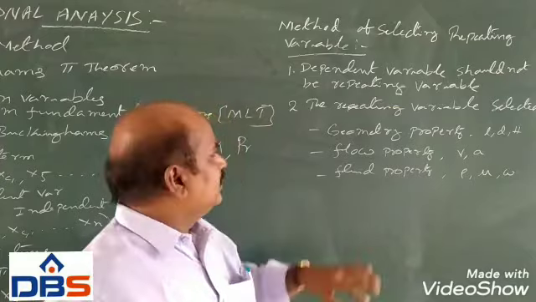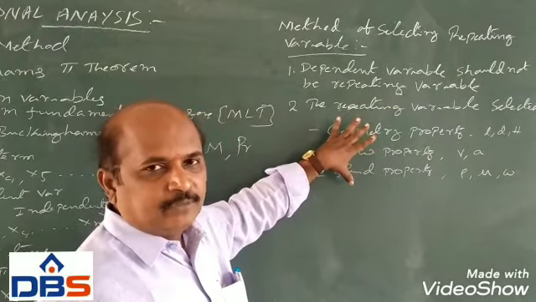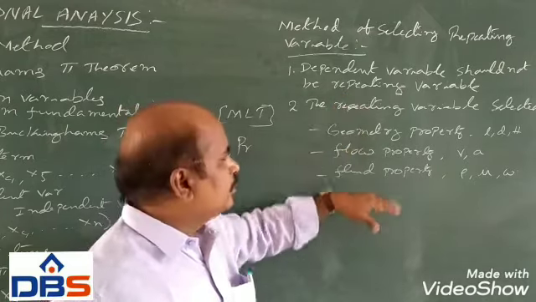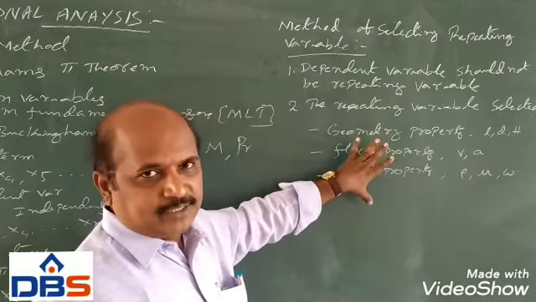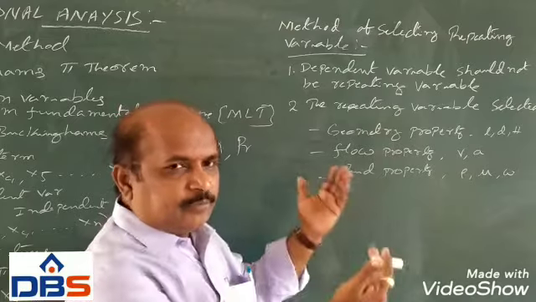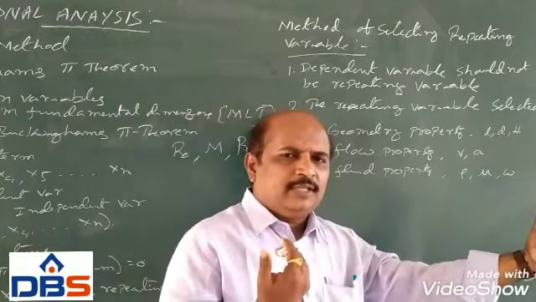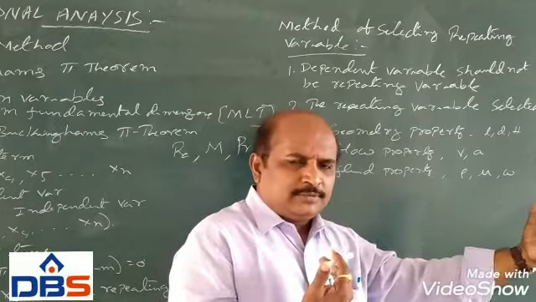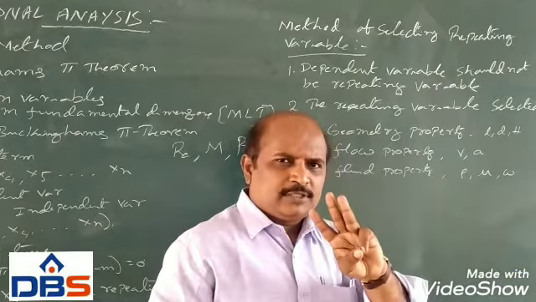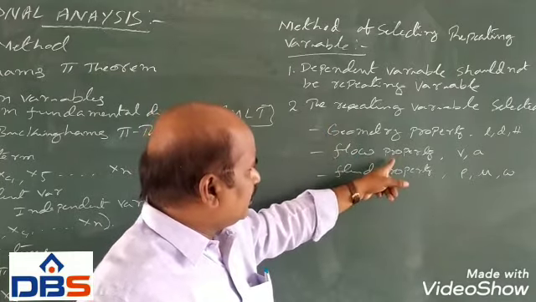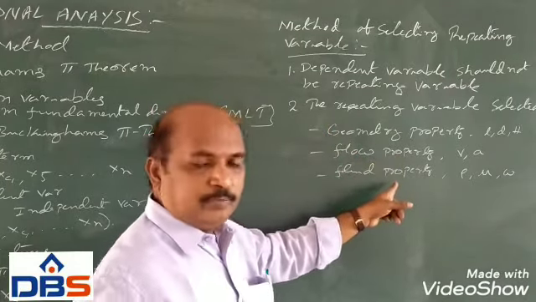So we have to select 3 repeating variables, and these 3 repeating variables should represent these 3 properties. From the problem there will be n variables. From the n variables, you have to select 3 variables: one represents the geometric property, another the flow property, and another the fluid property.